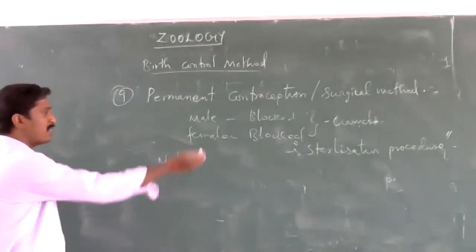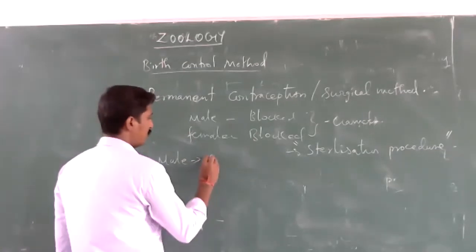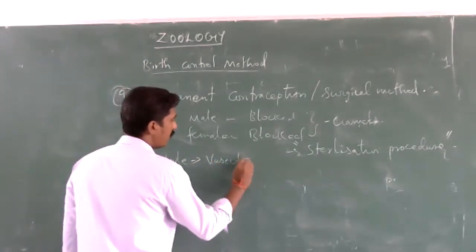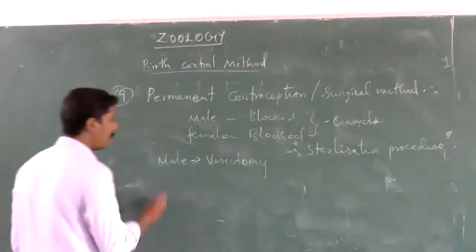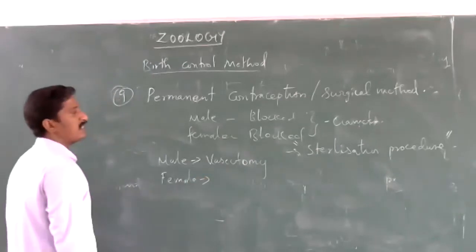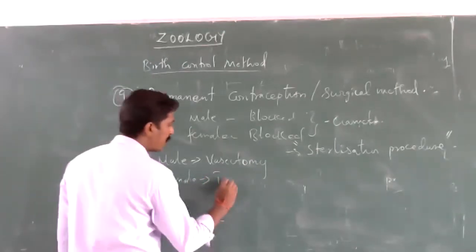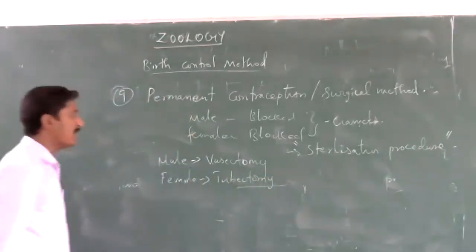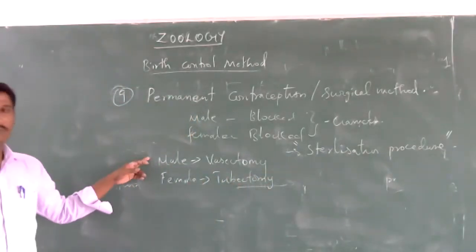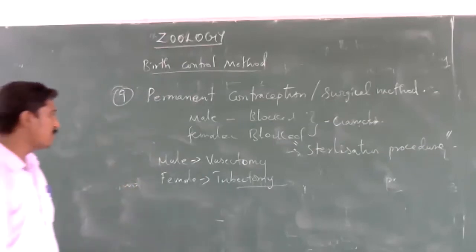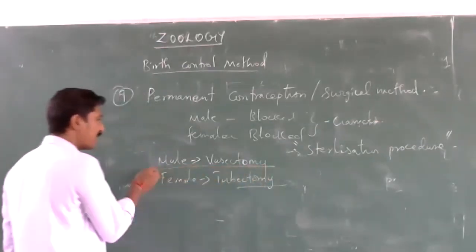In male, the sterilization procedure is called vasectomy. In female, the sterilization procedure is called tubectomy. Male is called vasectomy, female is called tubectomy. Okay, and the first one is male vasectomy.